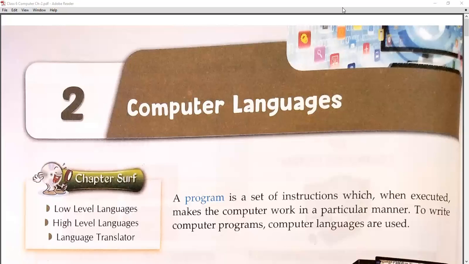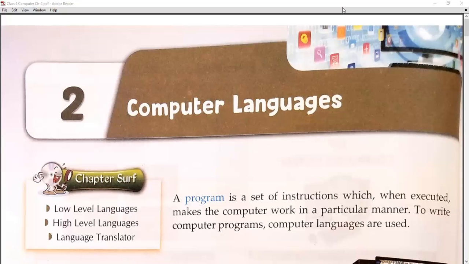Suppose you are writing your school's name, Lyall Public School. It will not be considered as you have written it, LYALL. It will be considered as something like a 01100110 kind of code. So students, mark my point: computers understand only binary language, but we as human beings communicate in English, Hindi, or other languages. So how can we give commands to the computer system?